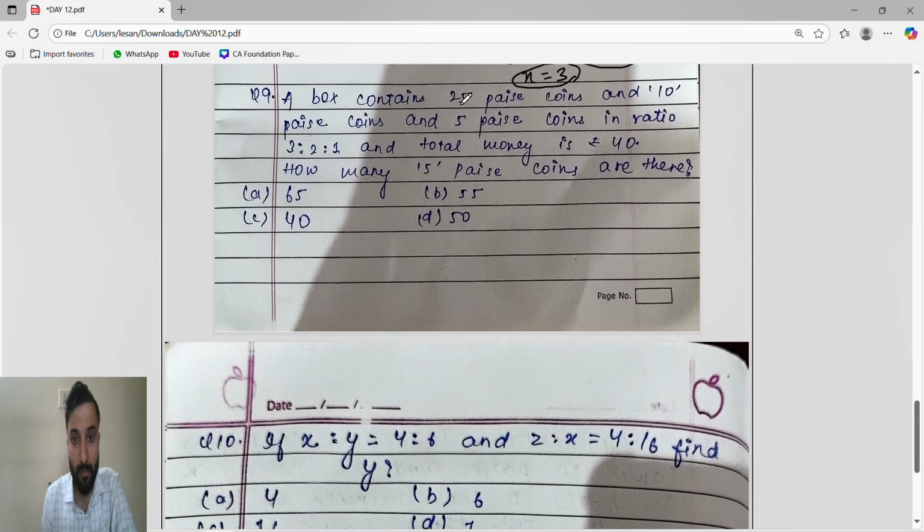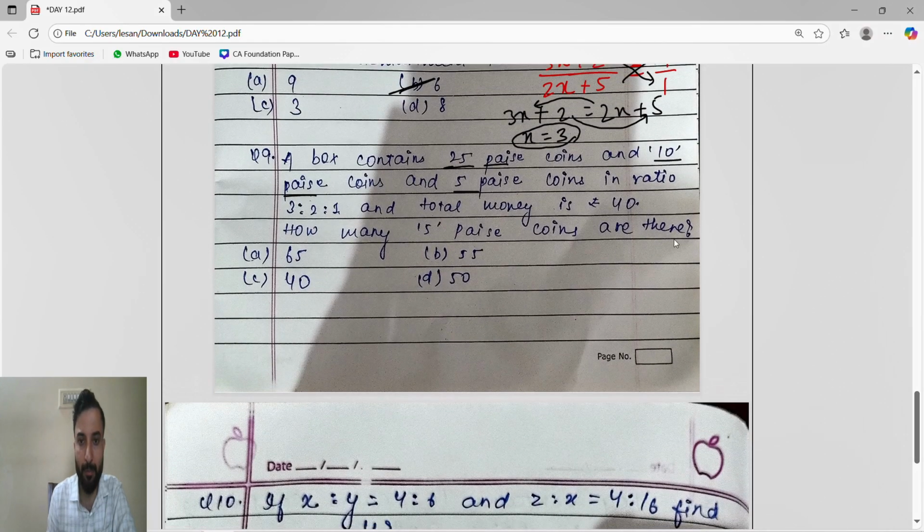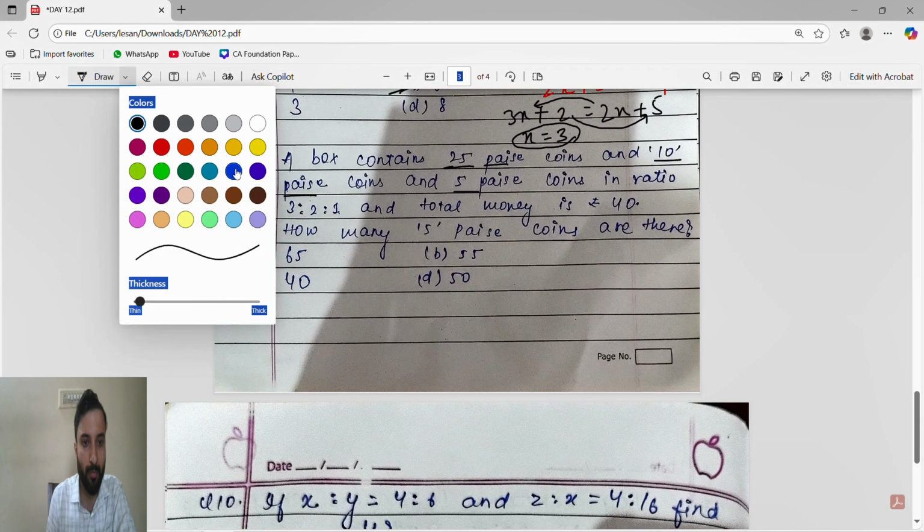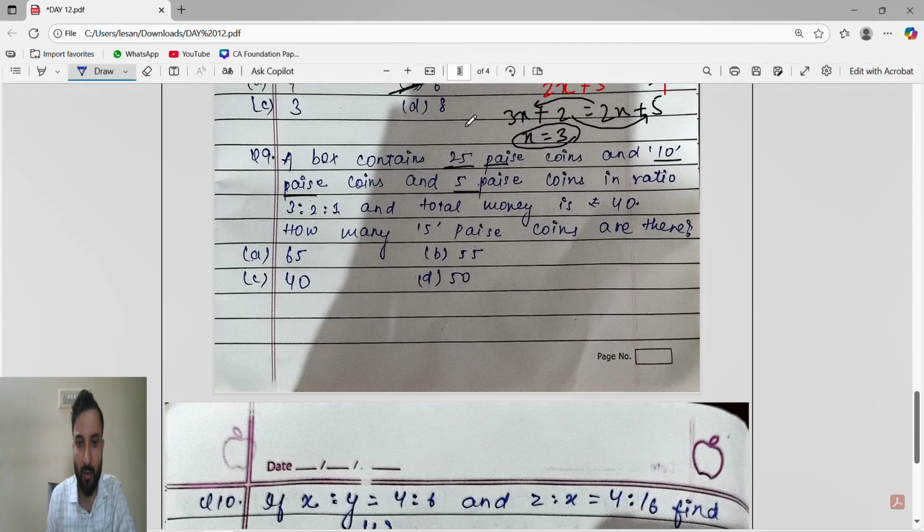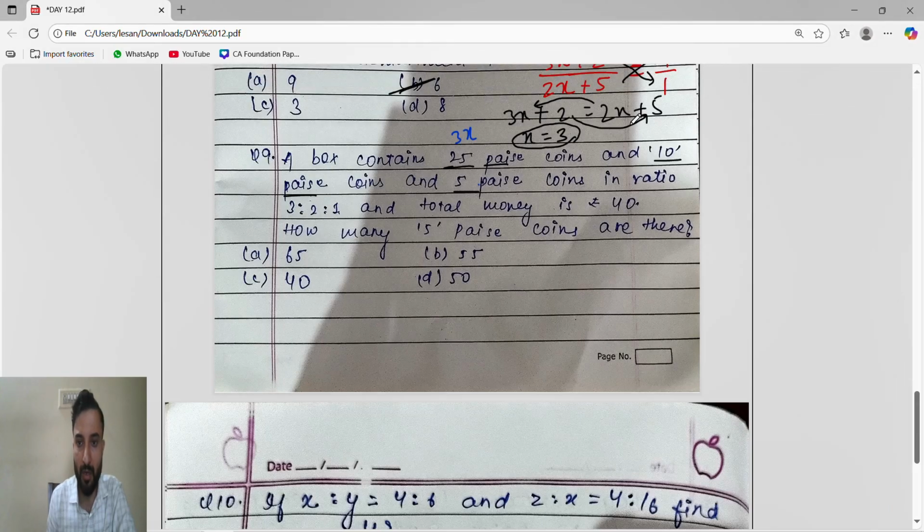Now, a box contains 25 paise coins, 10 paise coins and 5 paise coins in the ratio 3:2:1. So 25 paise coin is 3x, 10 paise coin is 2x and 5 paise coin is x, and the total money is 40 rupees. So we have to calculate in rupees.